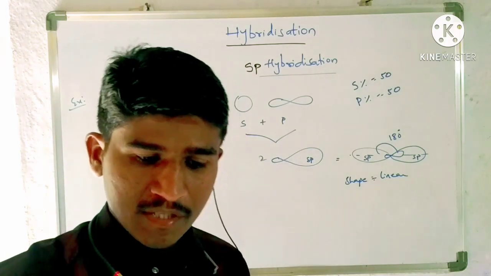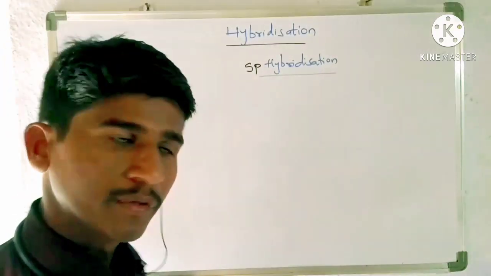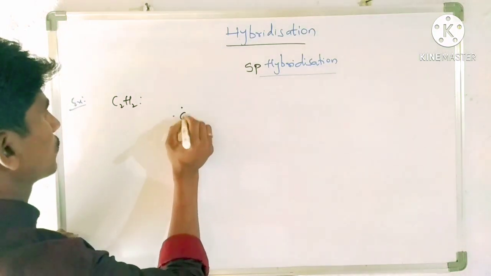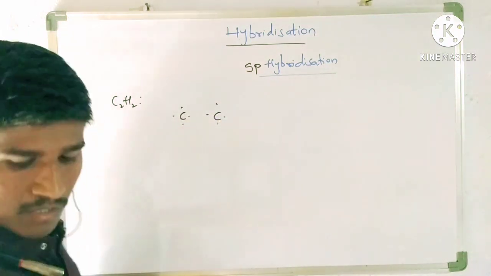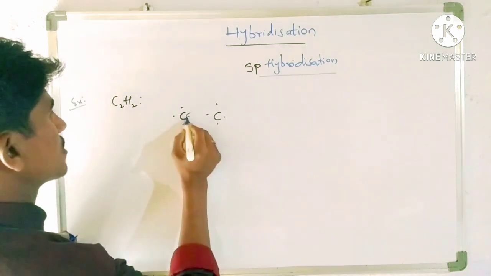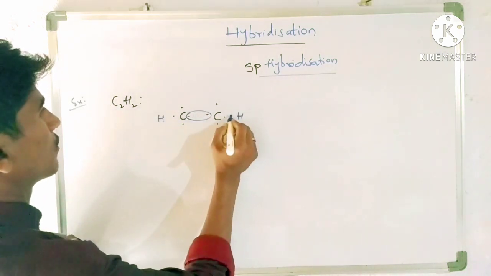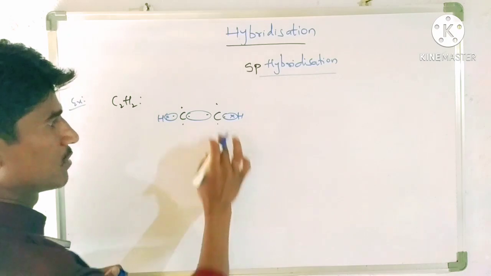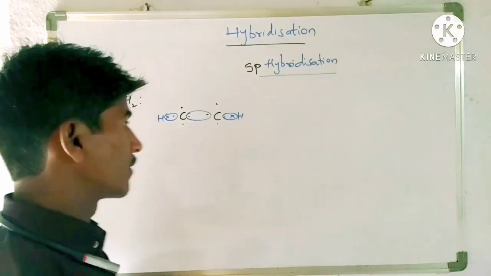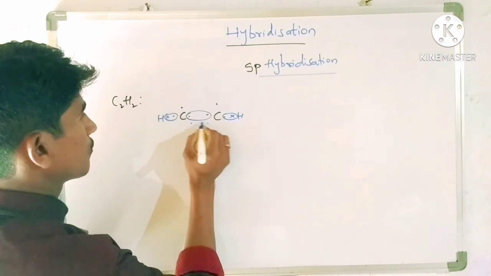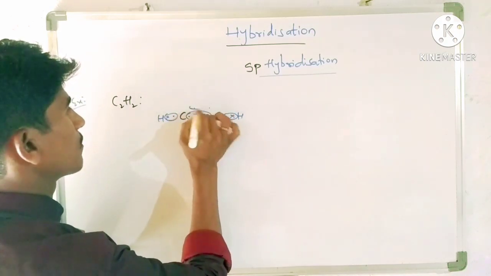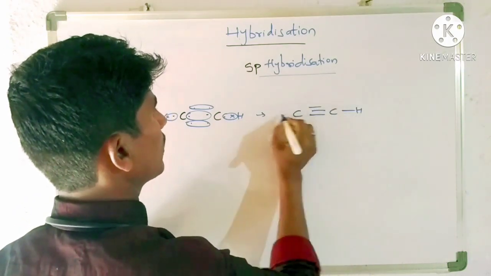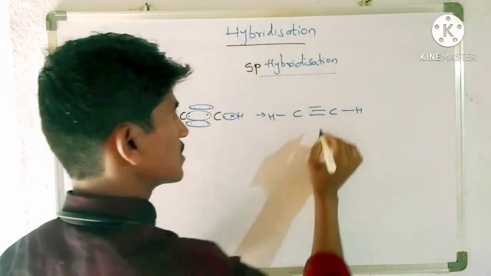Let us take an example for the sp hybridization. Coming to the example, C2H2 is the best example for this. Here each carbon has 1, 2, 3, 4 electrons. In between the two carbons, this is paired. Now hydrogens are there, 1 hydrogen, 2 hydrogen, and these are paired. Now this carbon got 1, 2, 3, 4, 5, 6 electrons only. This also got 6 electrons. This is not stable. And how will it be stable? When these two also form a bond. So in between the two carbons, how many bonds are formed? 3 bonds are formed. This is a triple bond.